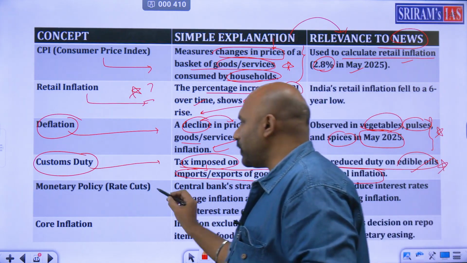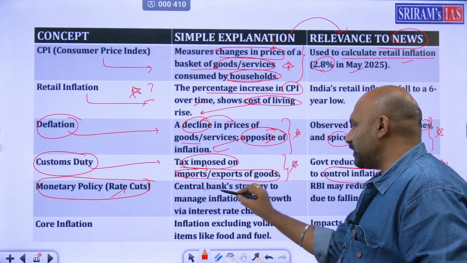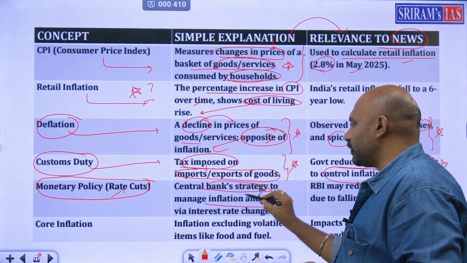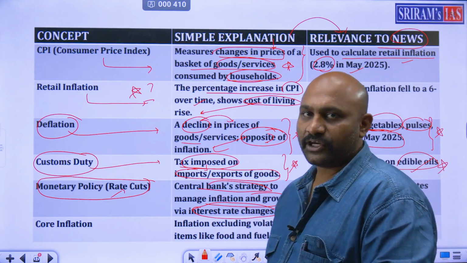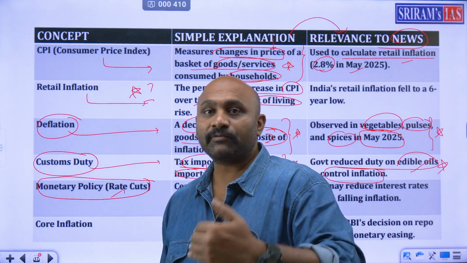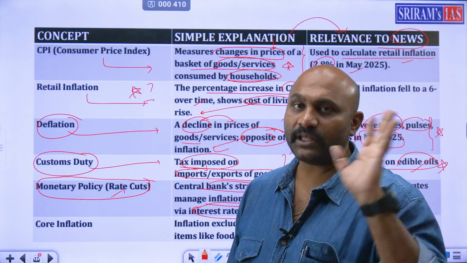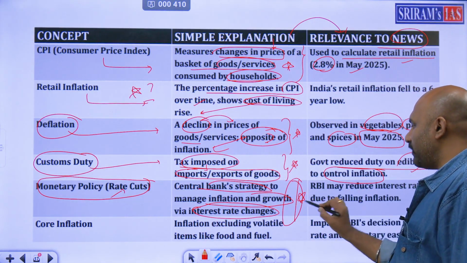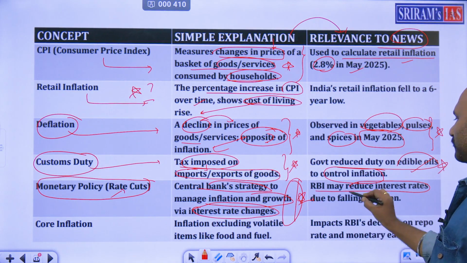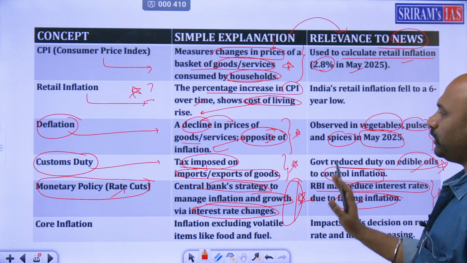And next, what do you mean by monetary policy, which includes rate cuts? It's given by RBI. Central bank's strategy to manage inflation and growth via interest rate changes. Whatever loans they are giving to the banks, they will change it. And whatever the banks have to collect from the customers, they will change it. That's all decided by the monetary policy, which is given by the RBI. That is the whole thing. This is the concept. And what is the whole effect of it? RBI may reduce interest rates due to falling inflation. So this is the impact on it.